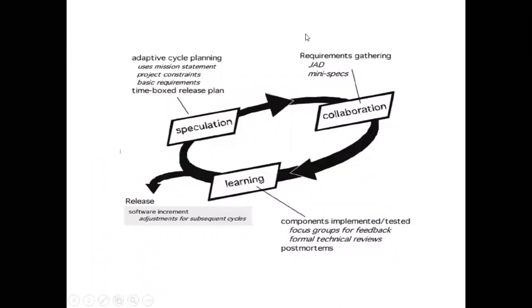Now, there are three phases within the agile model. The first is speculation, second is collaboration, and third is learning. Three phases. Now within speculation, you've got adaptive cycle planning, user mission statement, project constraints, basic requirements, and time-box release plan. Now let's see what these are in detail.